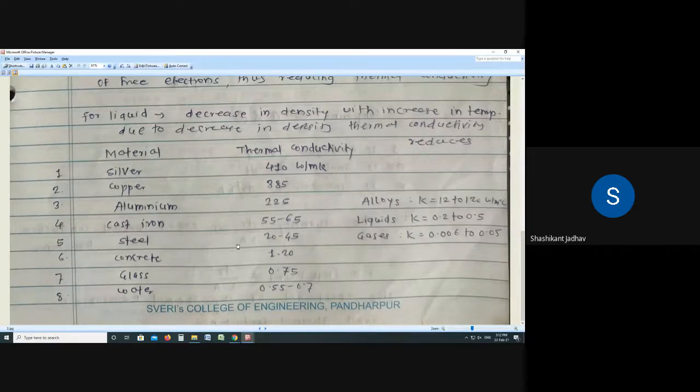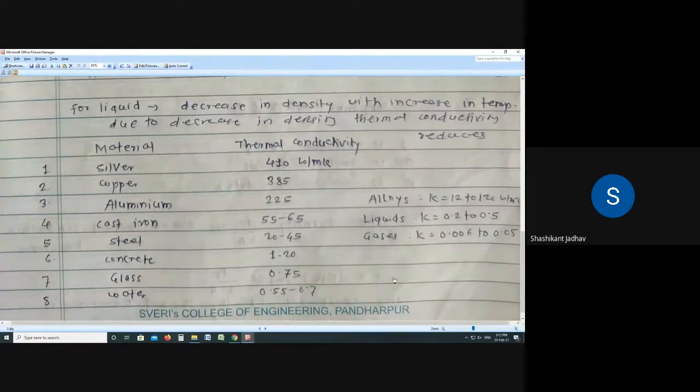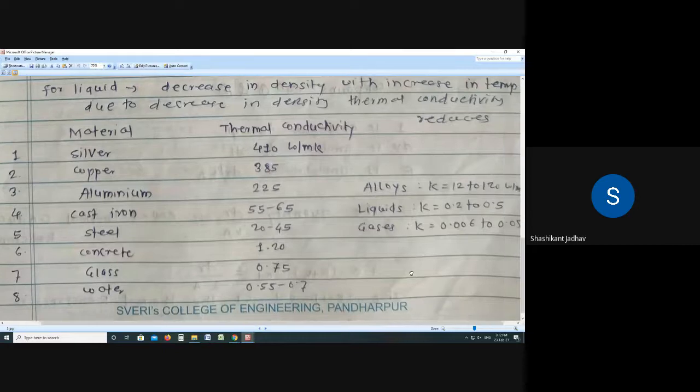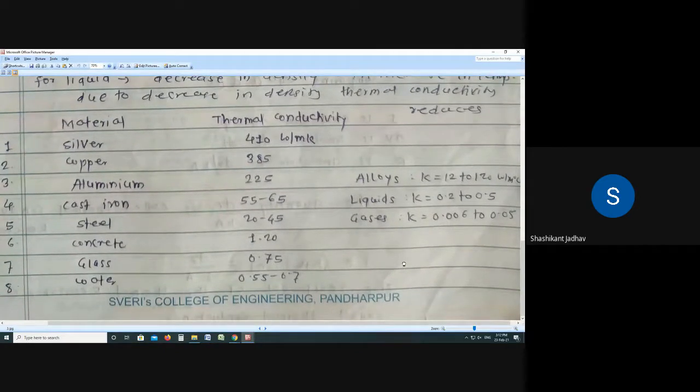Then what about the thermal conductivity of concrete? That is 1.20. Then what about the thermal conductivity of glass? That is 0.75. Okay. And what about water? 0.55 to 0.7.